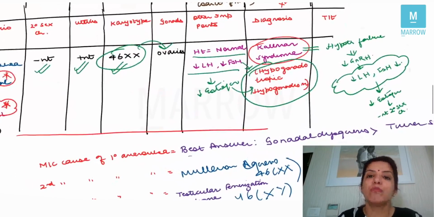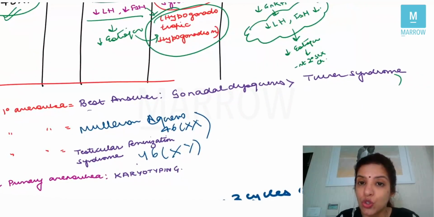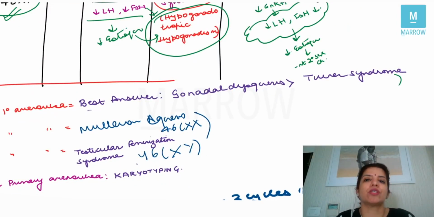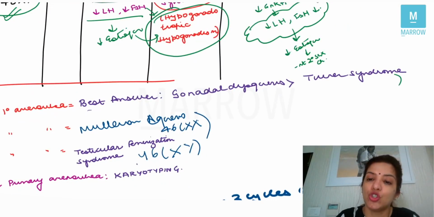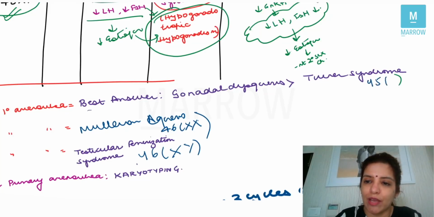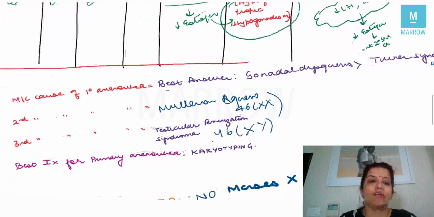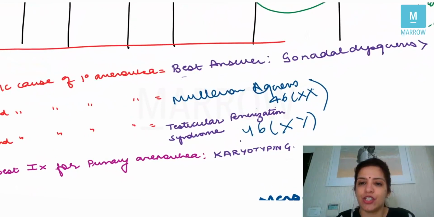So let's talk about the most common cause of primary amenorrhea. The most common cause of primary amenorrhea, please note that the best answer is gonadal dysgenesis. If gonadal dysgenesis is given in your options, you're going to mark that. If that is not given, then you are going to mark Turner's syndrome. And you know the karyotype of Turner's syndrome is 45XO. The second most common cause of primary amenorrhea is Mullerian agenesis, in which the karyotype is 46XX. And the third most common cause of primary amenorrhea is testicular feminizing syndrome, which is 46XY.